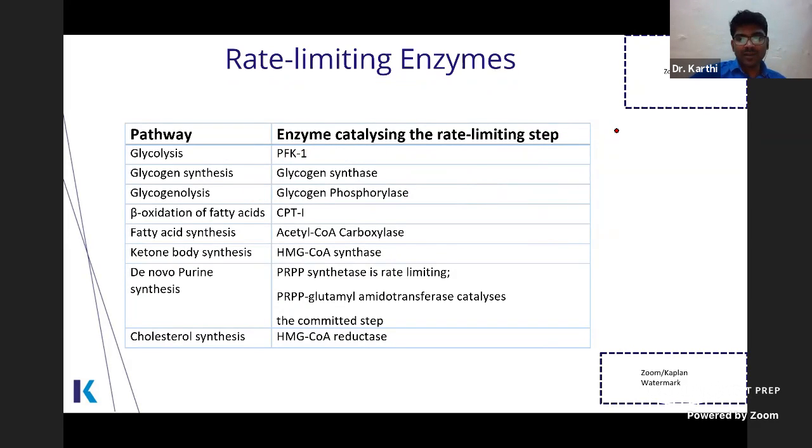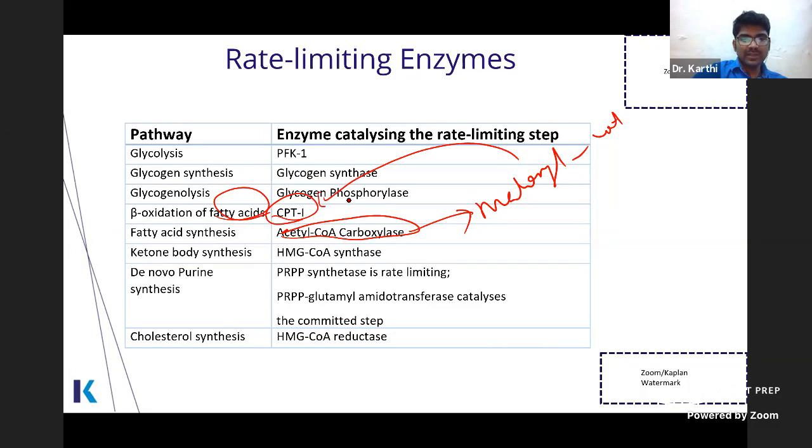Glucose 6-phosphatase is a marker of the endoplasmic reticulum. Beta oxidation of fatty acids: the rate limiting enzyme is CPT1, which is inhibited by malonyl-CoA. Malonyl-CoA is the substrate for fatty acid synthesis. That is why during fatty acid synthesis, fatty acid oxidation is inhibited. In fatty acid synthesis, the rate limiting enzyme is acetyl-CoA carboxylase. Acetyl-CoA is converted into malonyl-CoA, which in turn inhibits CPT1. They can ask you which is the allosteric activator of acetyl-CoA carboxylase.